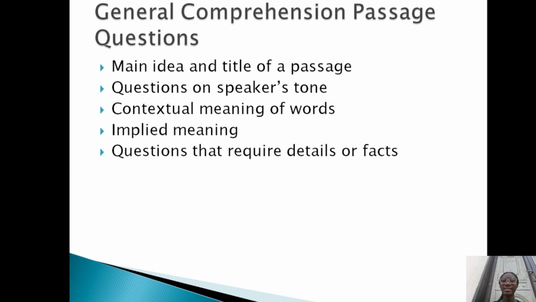There are also questions that require details of facts. All you have to do in those types of questions is go back to see exactly what the speaker has said. They are requiring details, not your opinion, not inferential meaning, not what is implied, but details of facts.